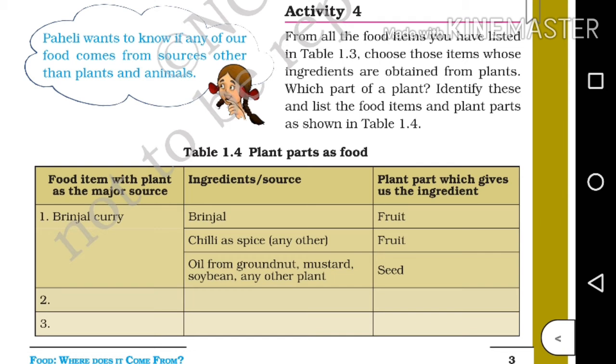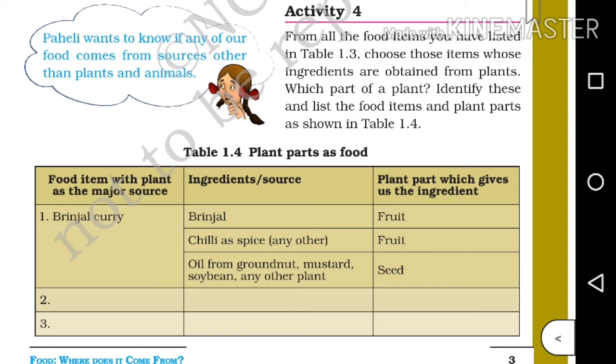So from the food items that have been noted in table 1.3, we can note down the part of the plant to be used. Coming to table 1.4, here they have given brinjal curry. Its ingredients are brinjal, chilli as spice, oil from groundnut, mustard, soya bean, any other plant. So the plant part which gives us the ingredient is brinjal. It's a fruit. Chilli is also a fruit. Oil comes from seeds. Okay, so you have to fill up the table like this.